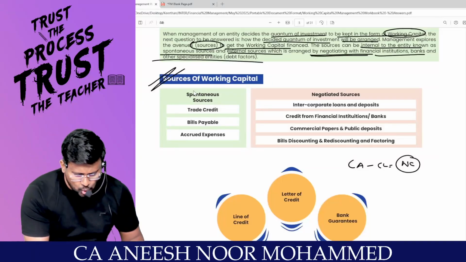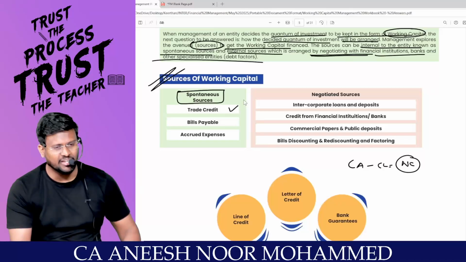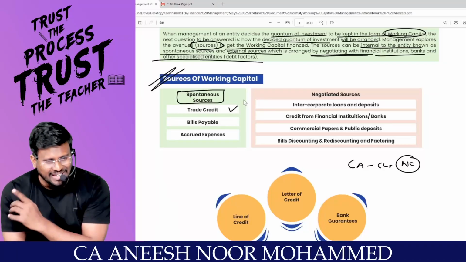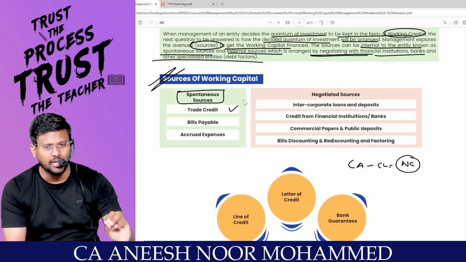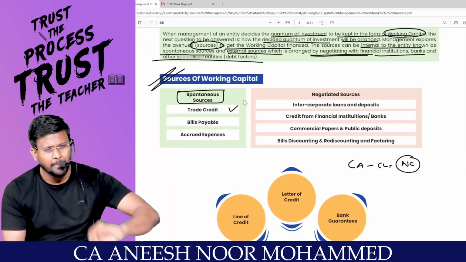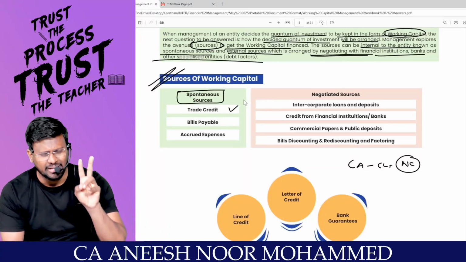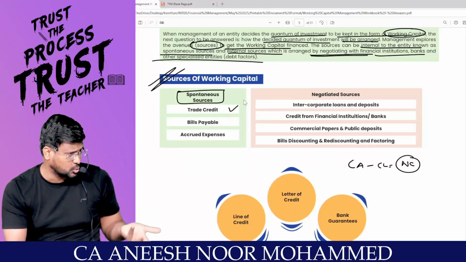You have spontaneous sources, trade credit. That means you can go and request the creditor that you supply the raw material today. Please don't ask me for payment today itself. Please give me a credit of 2 months. That is a spontaneous source.